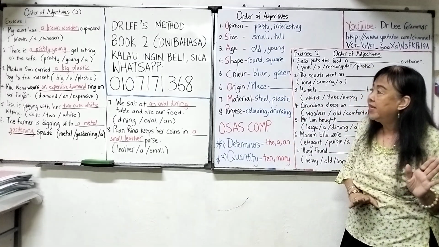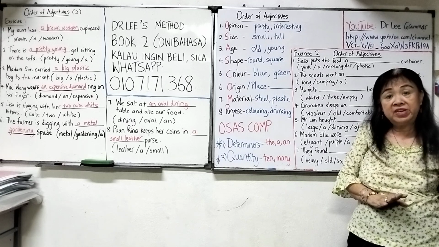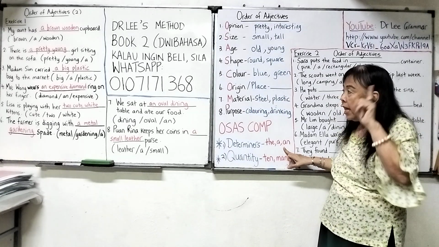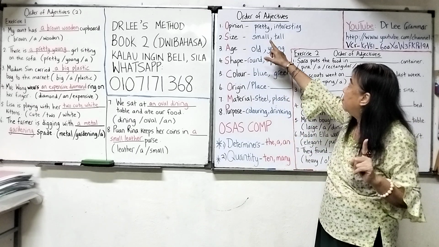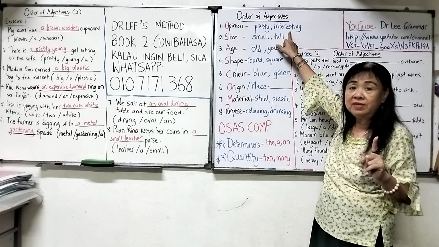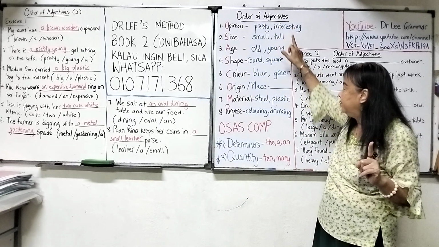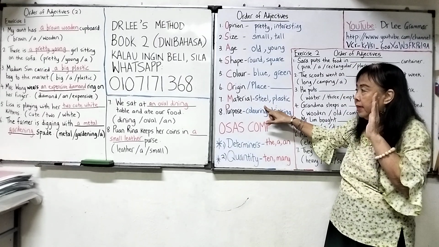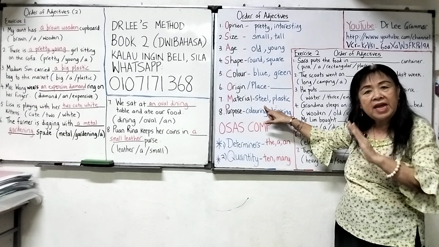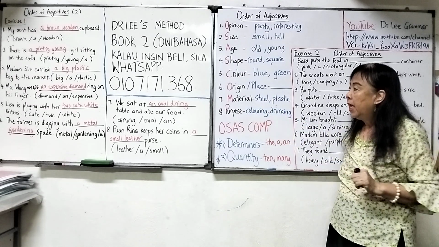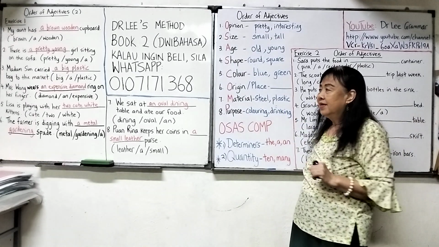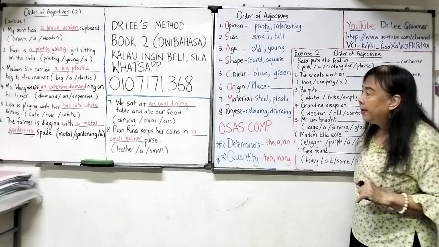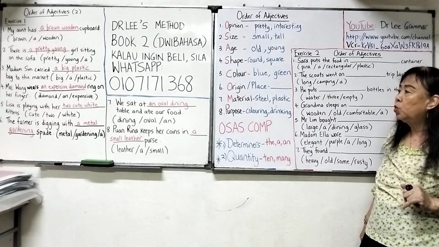Mrs. Wong wears an expensive diamond ring on her finger. A, again, A is a determiner, so it's the first place. After A, then you talk about your opinion. Expensive. After expensive, diamond. Diamond is material, so it becomes an expensive diamond ring. Not diamond expensive.